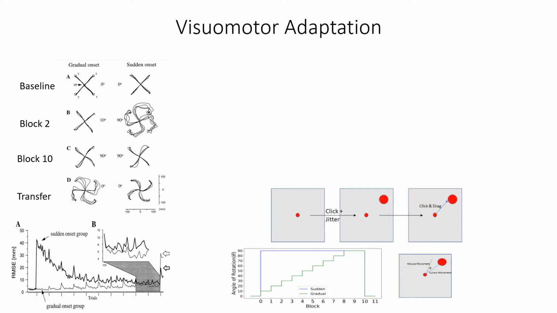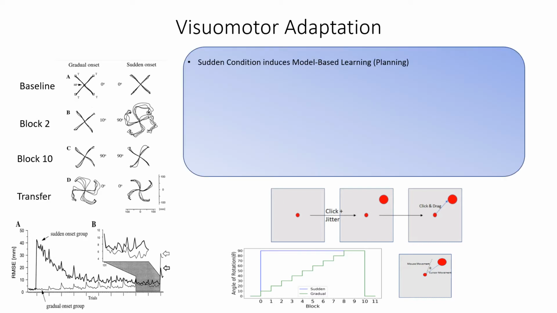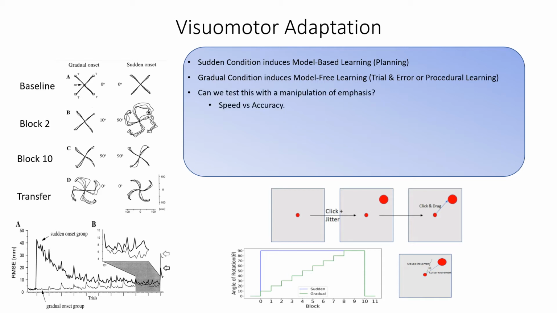Based on these findings, we hypothesize that the sudden condition may induce model-based learning, where participants plan their movements before they start moving. The gradual onset group may induce model-free learning, a more trial and error or procedural learning sort of mechanism. And we ask if we can test this manipulation.